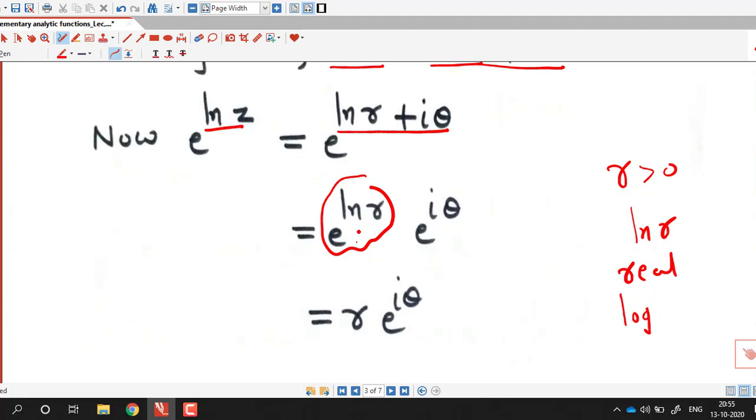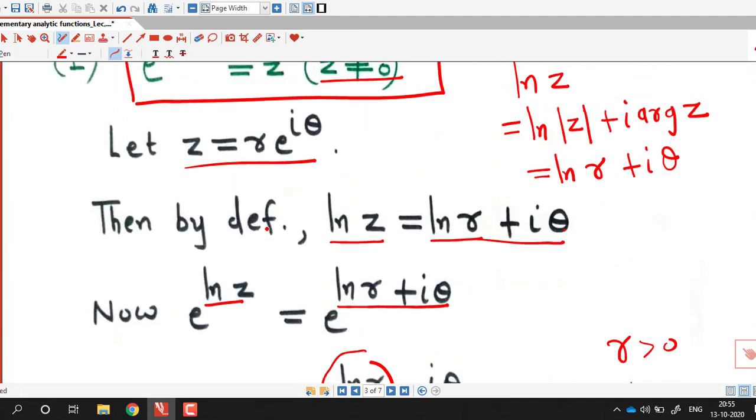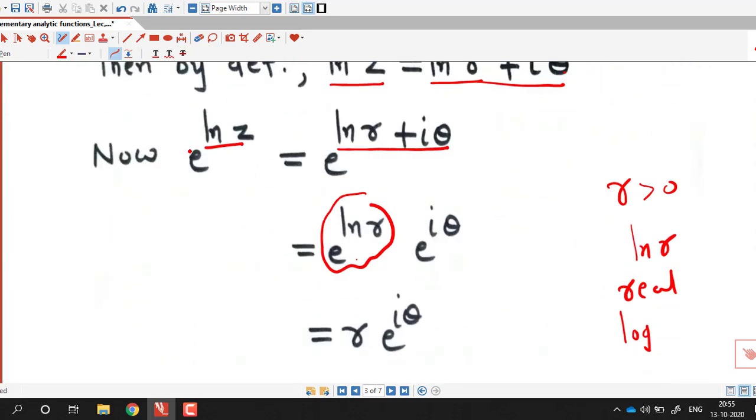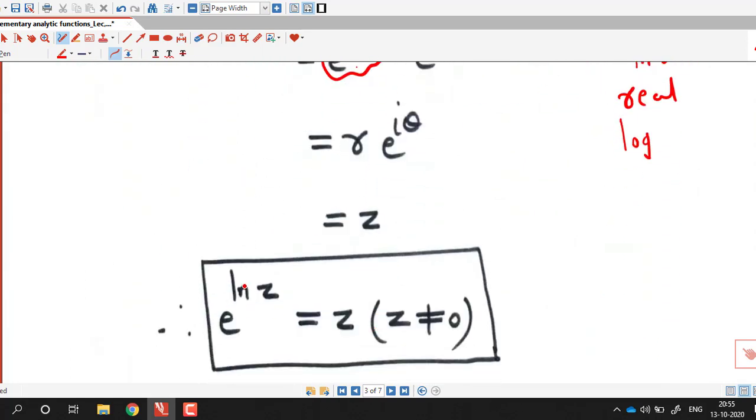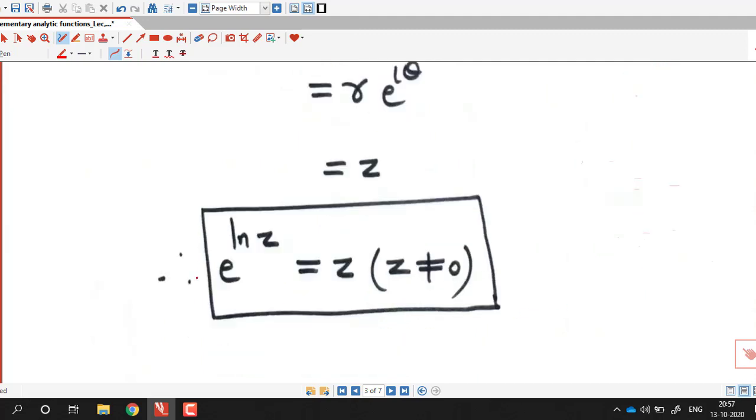So using that property we can write e raised to ln r times e raised to i theta equals r into e raised to i theta, and r into e raised to i theta is nothing but z. So we have shown that e raised to log z equals z for any non-zero complex number z.